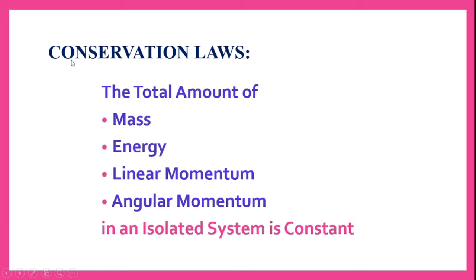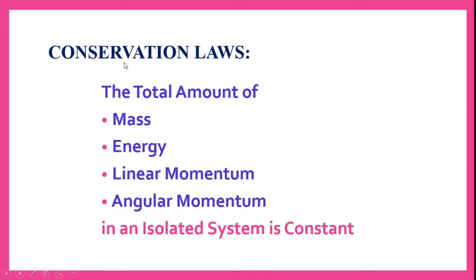So in today's class, on conservation laws, we will be learning about the total amount of mass, the total amount of energy, the total amount of linear momentum, as well as the total amount of angular momentum in an isolated system, which is constant.